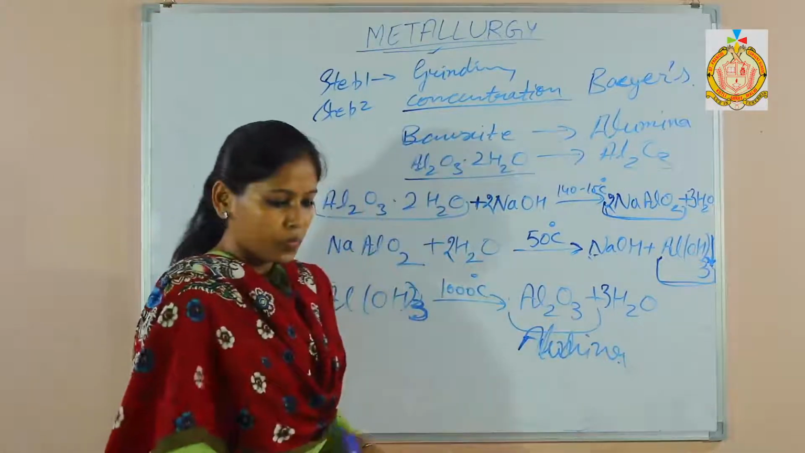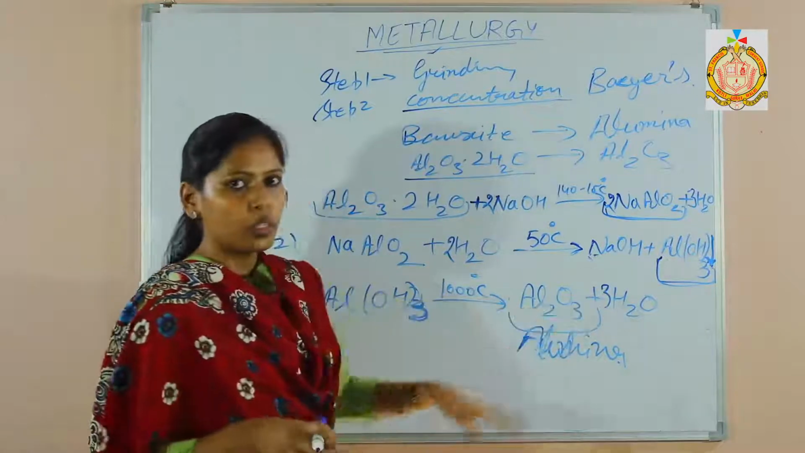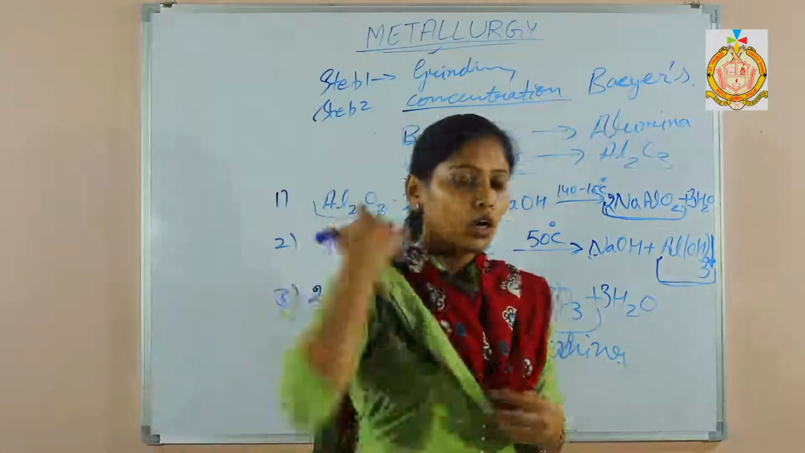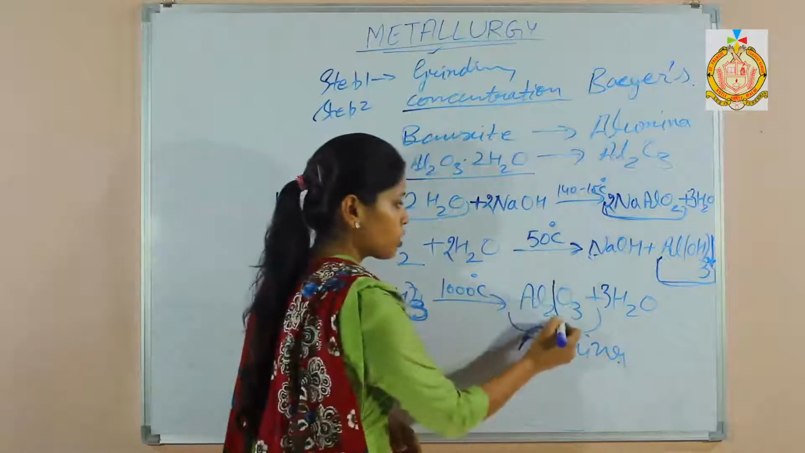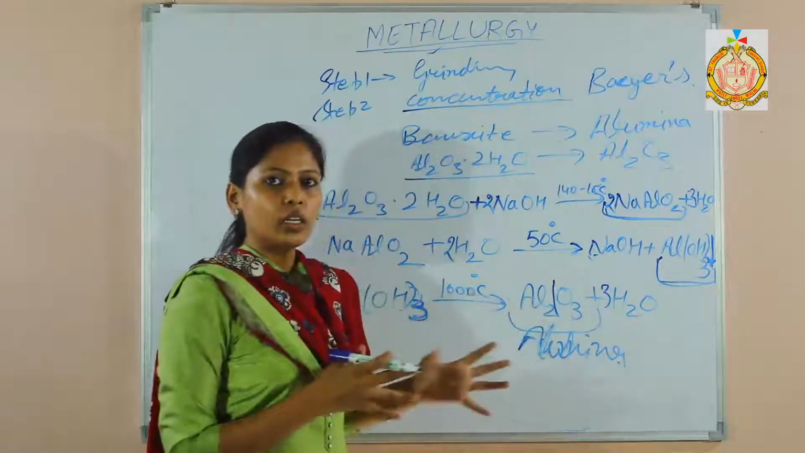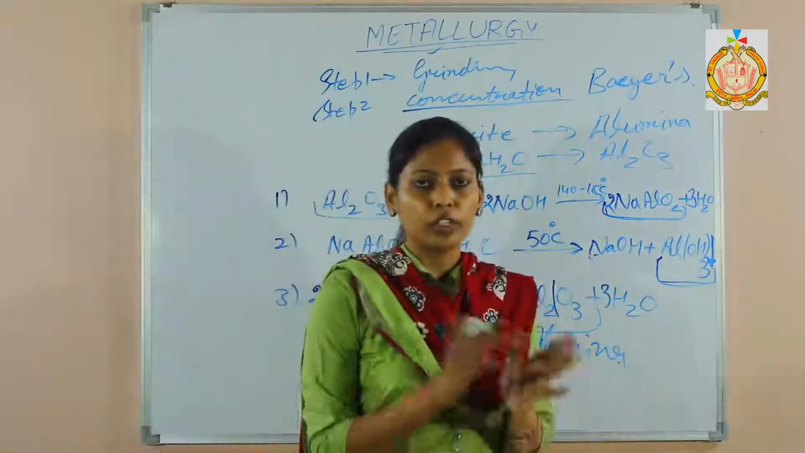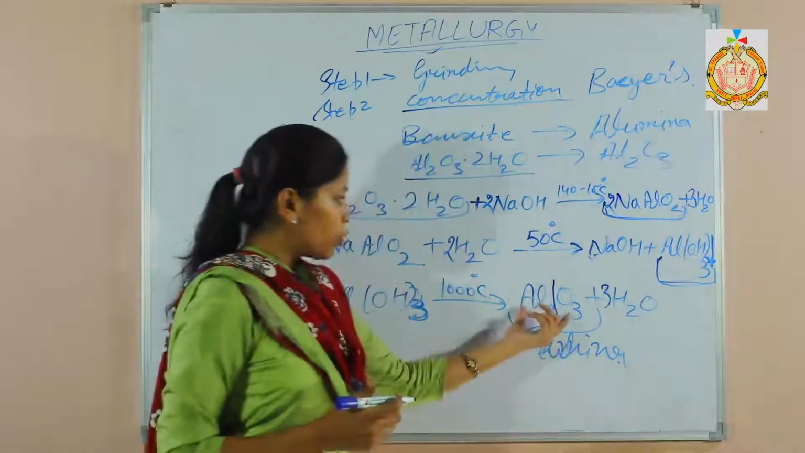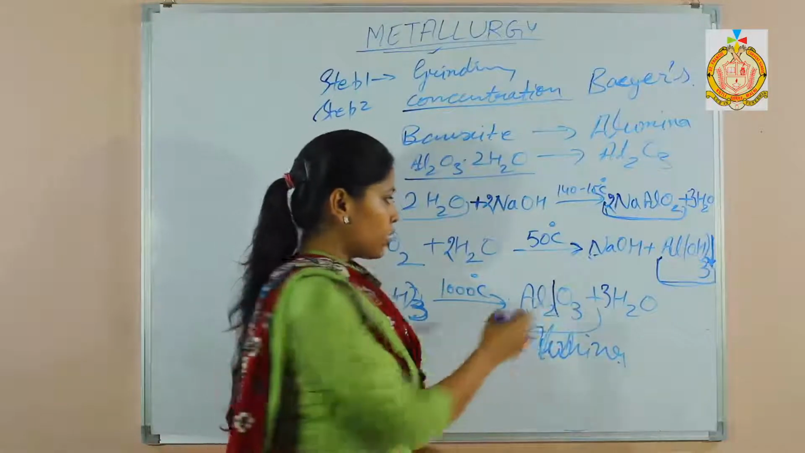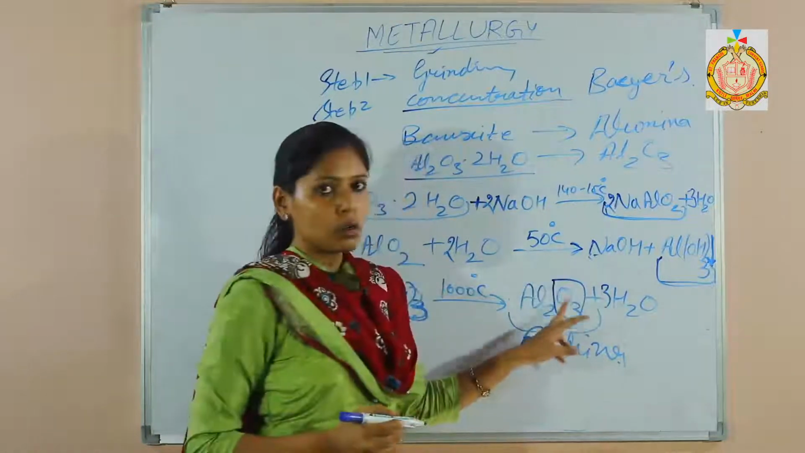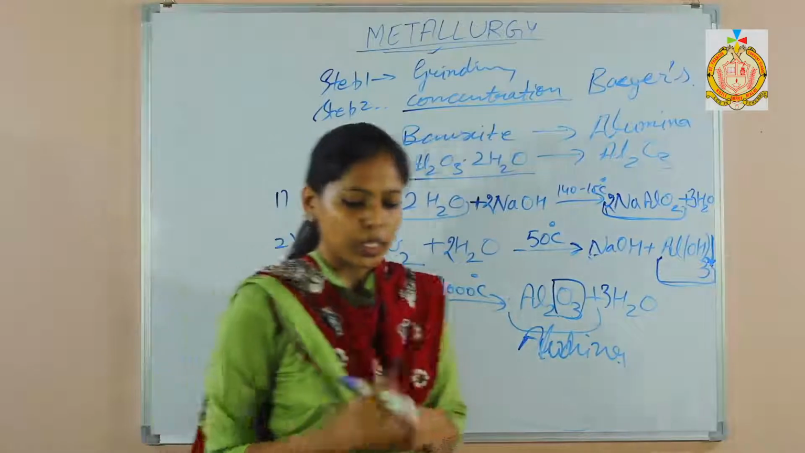Now further, aluminum oxide is formed. The next step is to reduce this oxygen, then only we will get aluminum. What was our topic? The topic was extraction of aluminum. So aluminum oxide is there, and the next step is how we can remove this oxygen so that we will get aluminum.